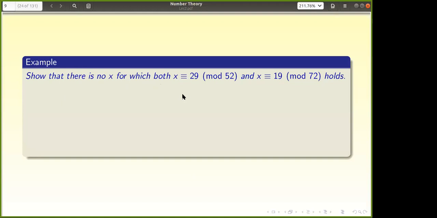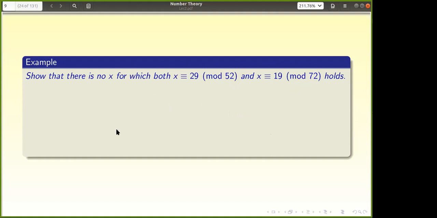Okay. See, in the hypothesis of the Chinese remainder theorem, n1, n2, ..., nr are relatively prime. If this is not satisfied, what is going to happen? I just want to tell you with this one, and then I'll stop the Chinese remainder theorem part. See, first here 52 and 72: their GCD is not 1. They are not relatively prime.